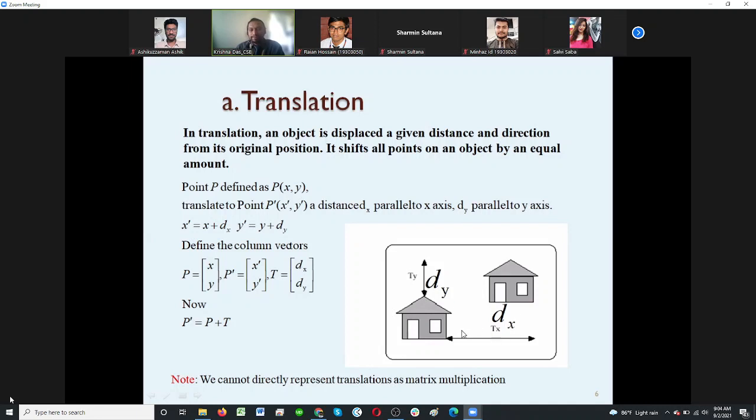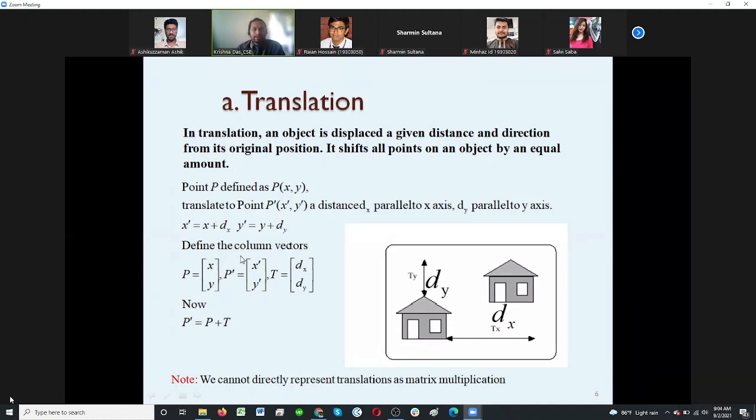This is the translation factor. So the change is related to the x and y coordinates, and it has two values. The new x prime is the old value of x plus dx, and the new value of y is the old value of y plus dy.